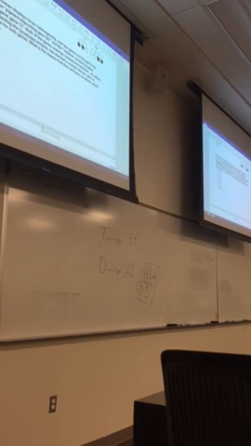Can you just repeat when to assume if it's homozygous or heterozygous, with the X-linked and all that? In terms of X-linked dominant or all of them? All of them.